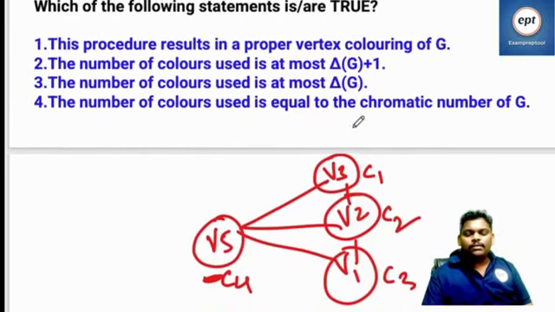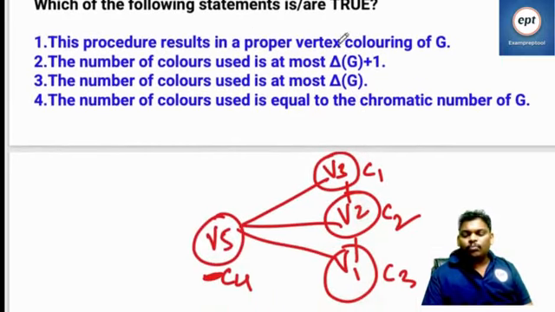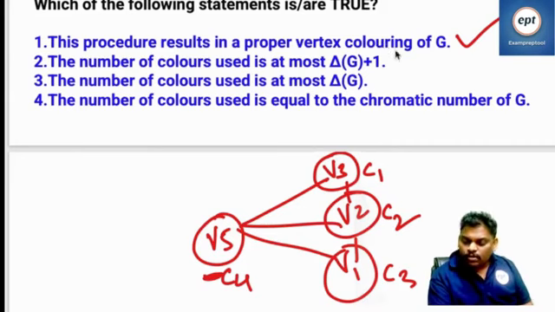Now the first statement says that this procedure results in a proper vertex coloring of G. Yes, perfect, no problem. The number of colors used is at most delta G plus 1. Of course.